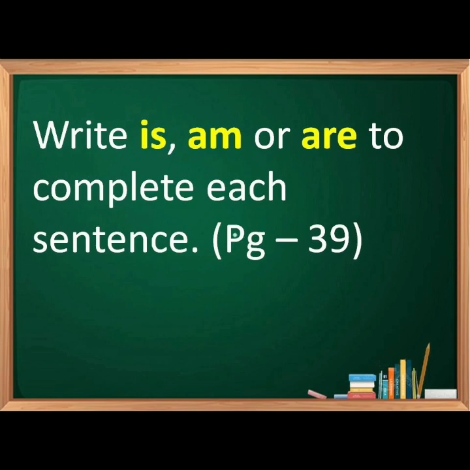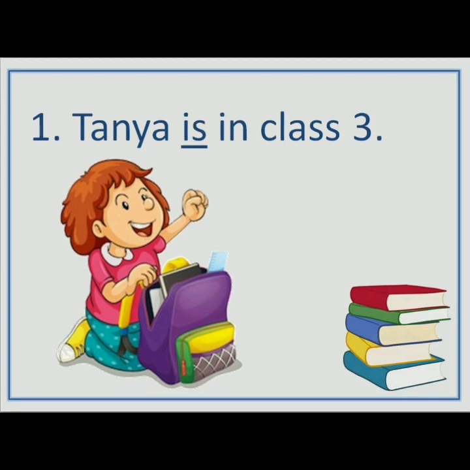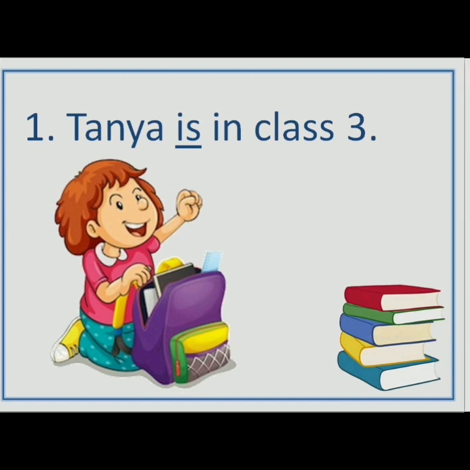The first one is Tanya dash in class 3. Here Tanya is one person, so the word is can be used after the noun. Therefore, the right answer is Tanya is in class 3. Moving on to the second sentence.